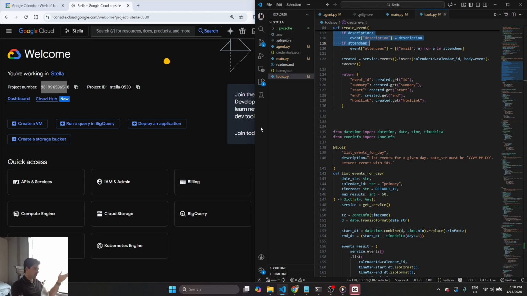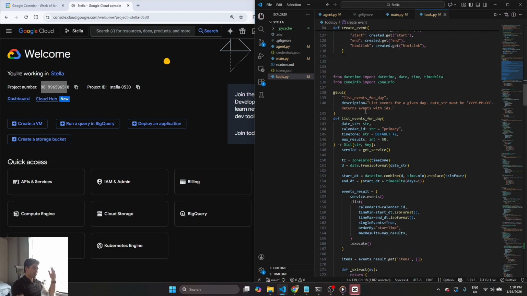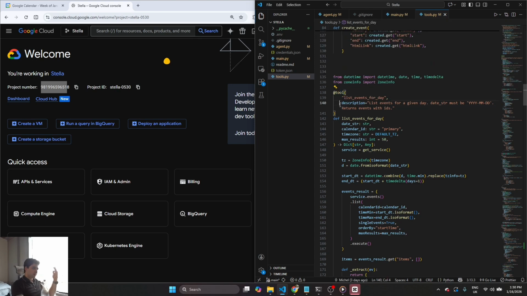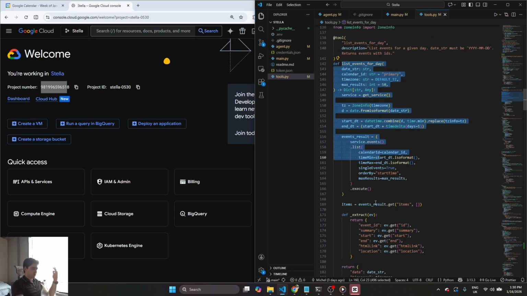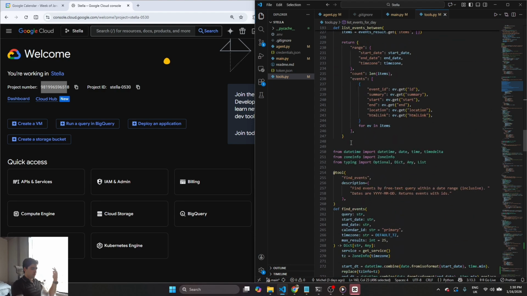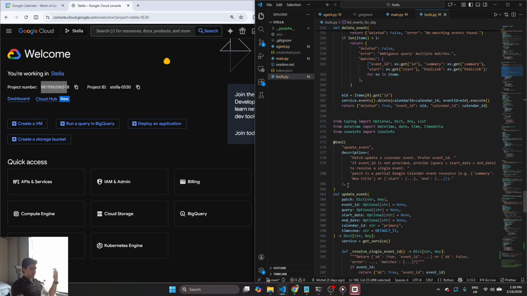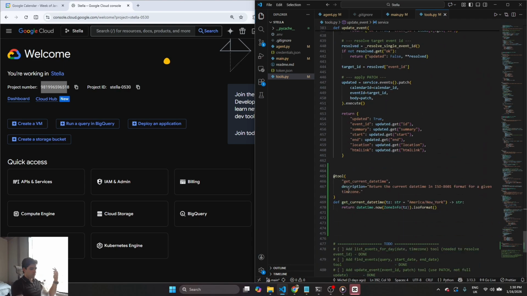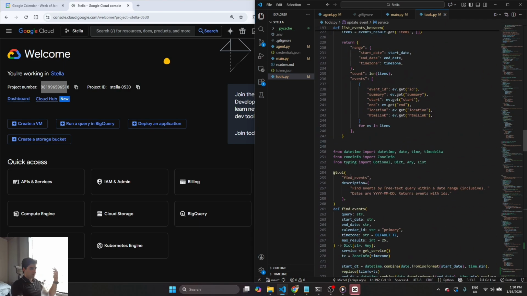You can create agents for all of these, and they all have an API. And yeah, basically, rinse and repeat, right? Tool decorator, name, description, and then the function you want it to use, blah, blah, blah, up until the end. So we have an update tool down here. We'll probably have a delete tool somewhere. Yeah, it was up there, whatever. Yep. So this is, at a high level, how you make the agent.